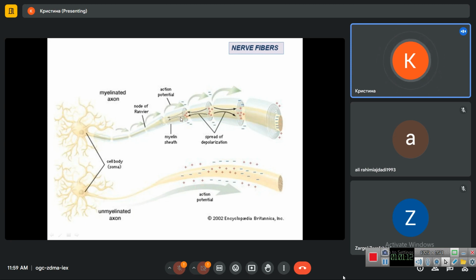And so the wave of depolarization spreads saltatorily. It means the impulse jumps from one node of Ranvier to the next one. And this happens very fast. But in the case of an unmyelinated axon, the action potential moves very slowly along the membrane, like this.